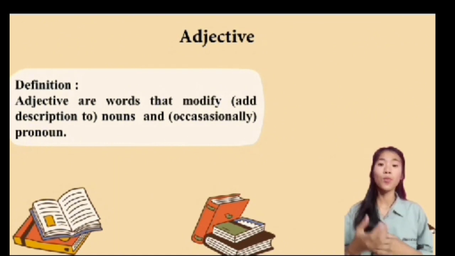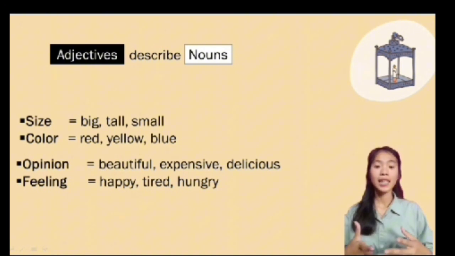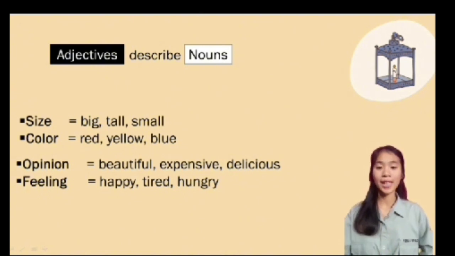Adjectives are words that describe nouns. Adjectives can tell us information about a noun, such as the size and color. Size includes big, tall, small, and so on. Color includes red, yellow, blue, and so on.